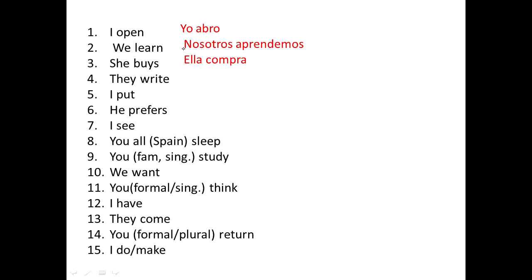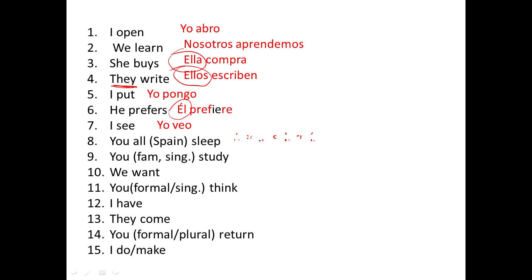Make sure that you put the subject pronouns. For example, it says she buys, it's ella. Don't just put compra. The only ones that you really are ellos. Okay, it's they. It's not ustedes. Ustedes is you. For the third person, you need to put the subject pronoun. For the él, ella, usted, ustedes, ellos, ellas, you need to put the pronoun. For the other forms, it's optional.